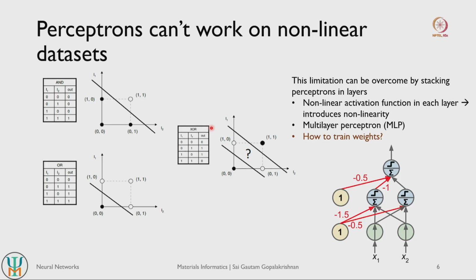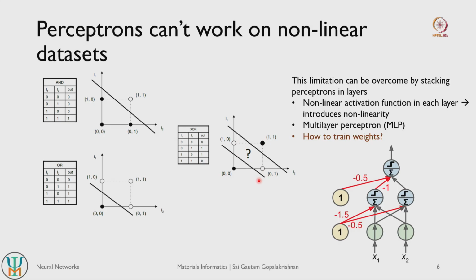But if you take an XOR gate, right, so the way the XOR gate works is if either of the inputs is 1, then the output is 1. If both inputs are identical, so if you have 0 0 or 1 1, then the output is 0. So that is the definition of an XOR gate. So if both inputs are identical, then the output is 0. If the inputs are not identical, then the output is non-zero, right. So you basically have predictions of 1 on either sides here and predictions of 0 here, right.